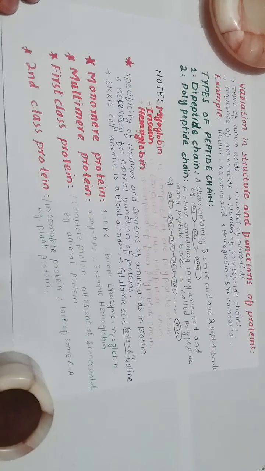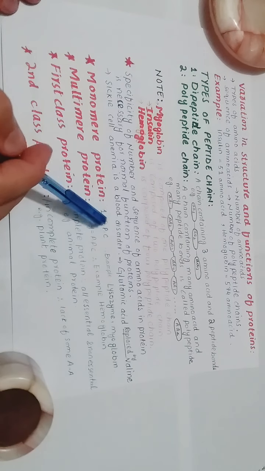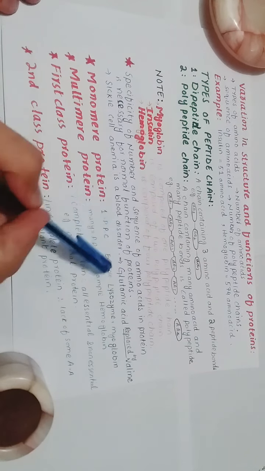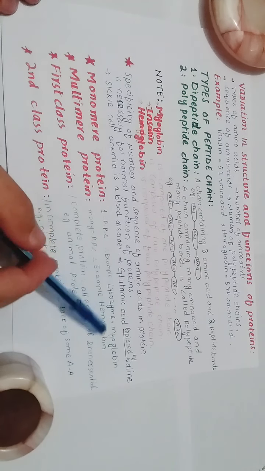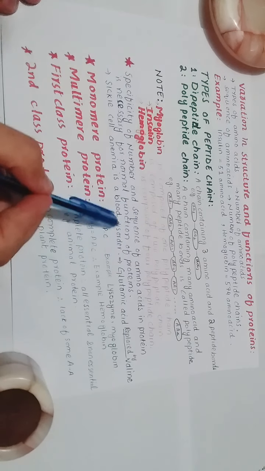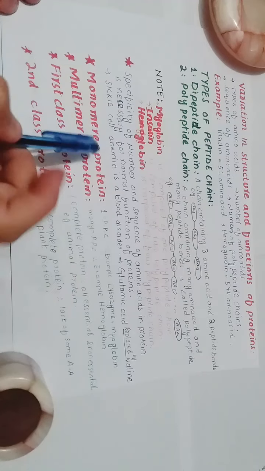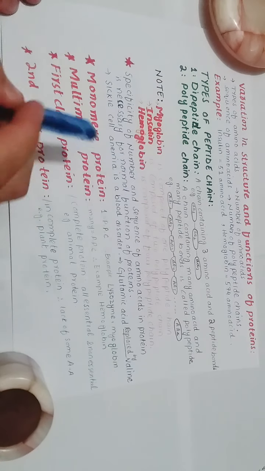Now come on to the next topic, monomeric proteins. Monomeric proteins are proteins having 1 polypeptide chain. For example, lysozyme and myoglobin have only one polypeptide chain, so they are called monomeric proteins.